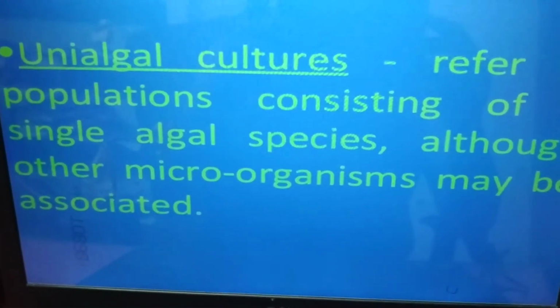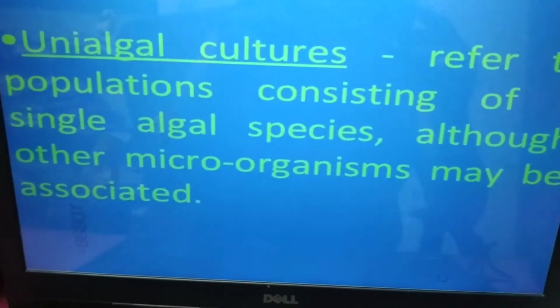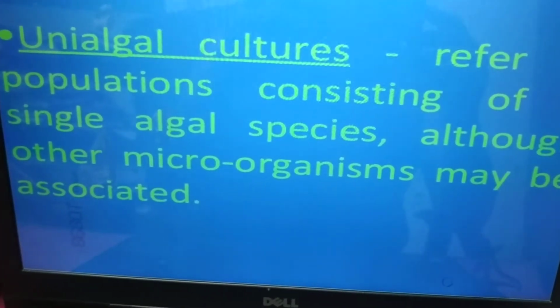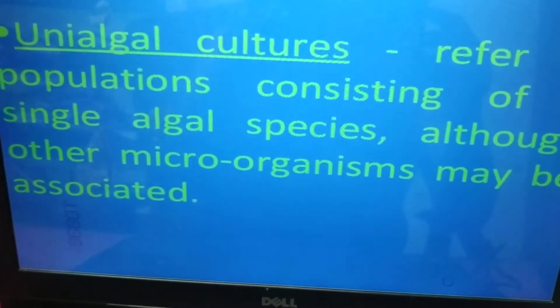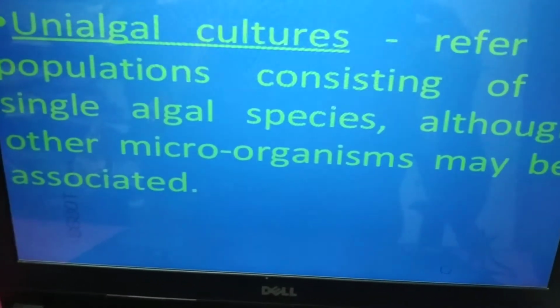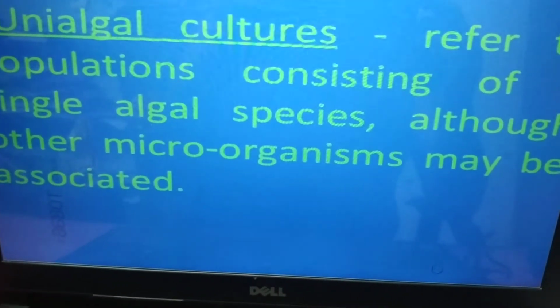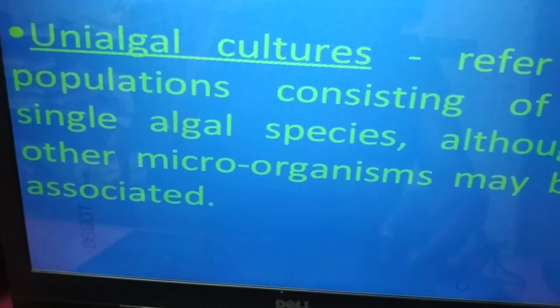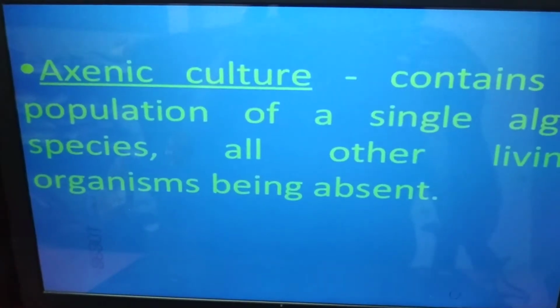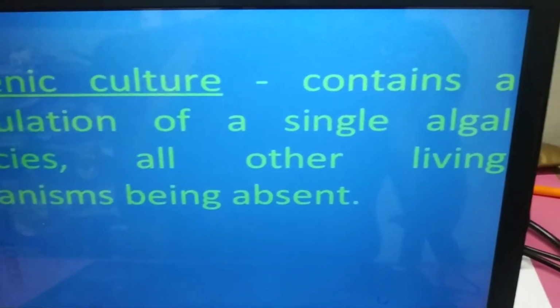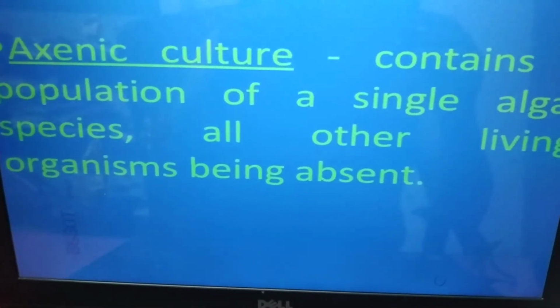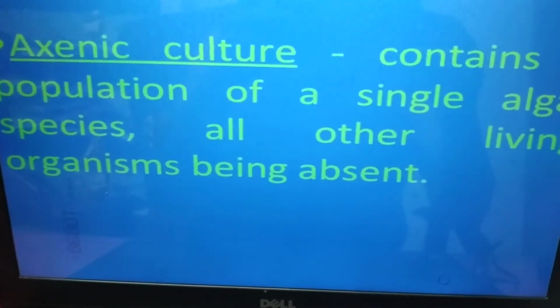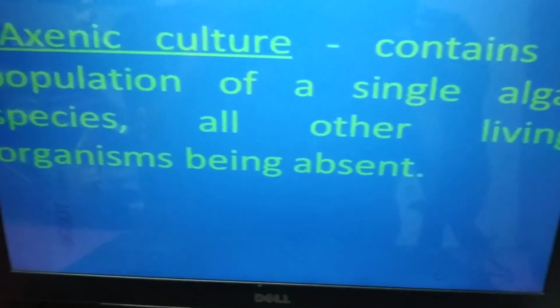Unialgal cultures refer to populations consisting of a single algal species, although other microorganisms may be associated. Axenic culture contains a population of a single algal species, all other living organisms being absent.